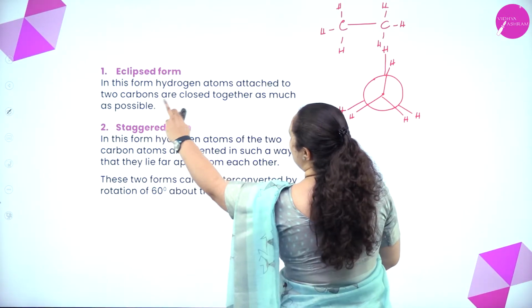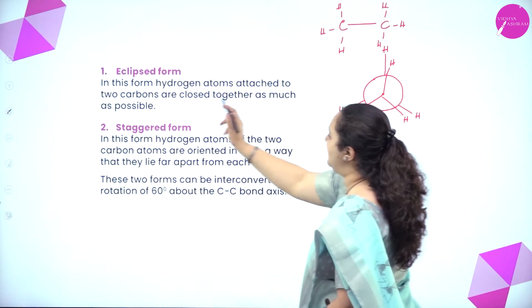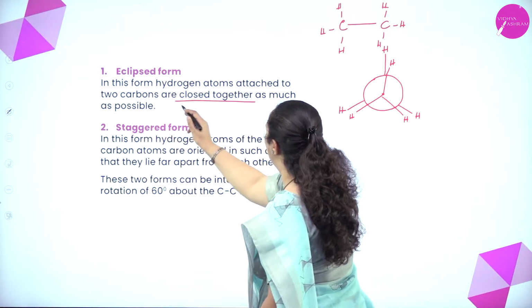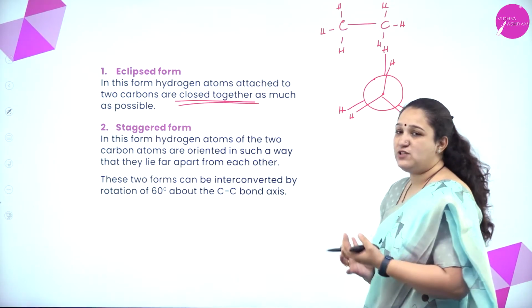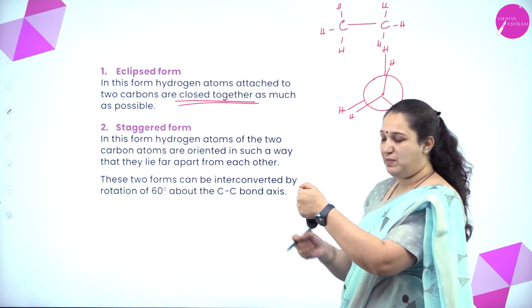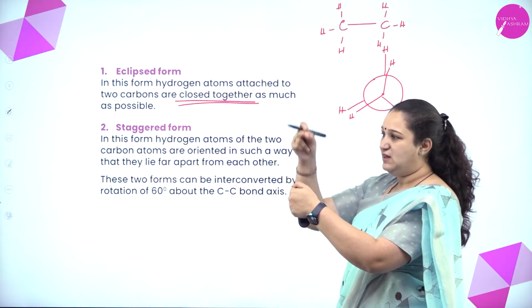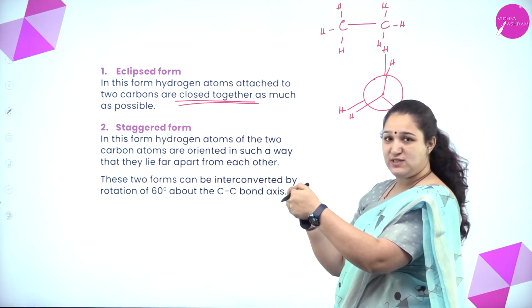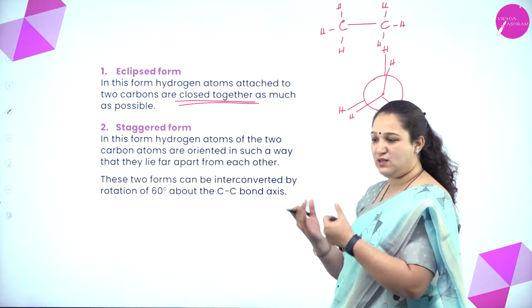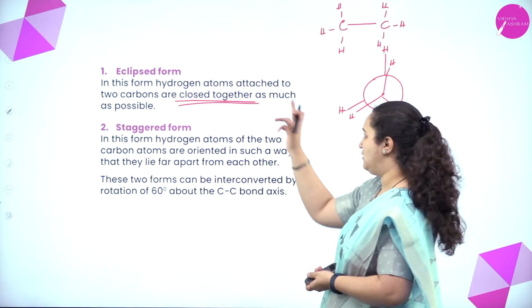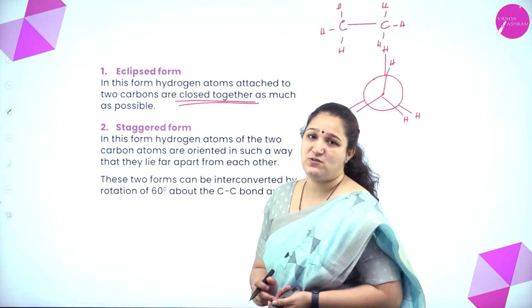Now, you can see in this form, the hydrogen atoms attached to 2 carbon atoms are close together. They are very close together, or you have to just imagine, this is my one carbon atom, this is my other carbon atom. This hydrogen and the hydrogen on the second carbon atom are one behind the other. They are very close to one another. They are aligning with one another. We call it as the eclipsed form.